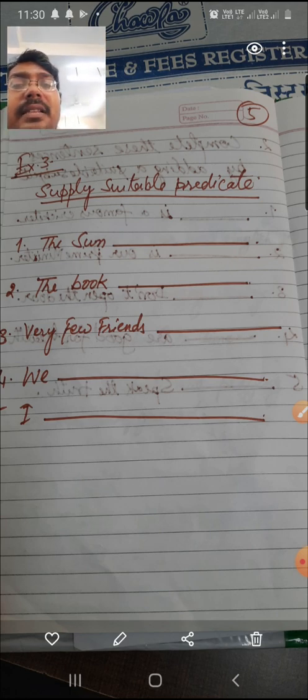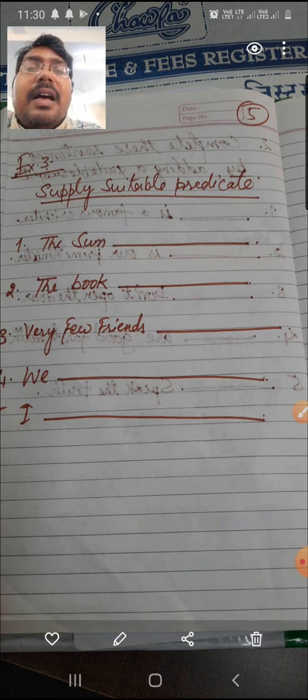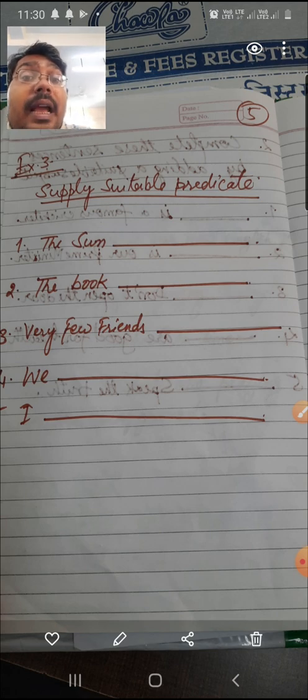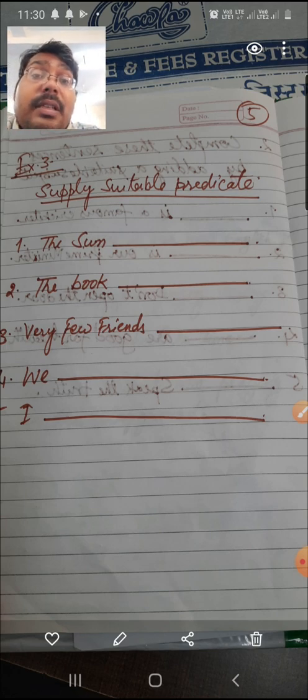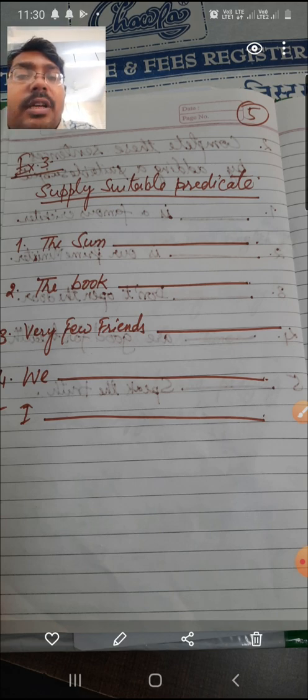By supplying the predicate part, like the book, some students gave answers in today's class. The book is very costly, and some students were saying that the book is very interesting. And somebody was saying the book is written by me.